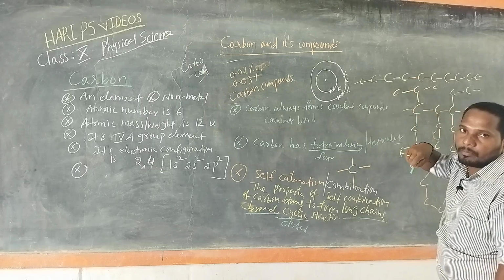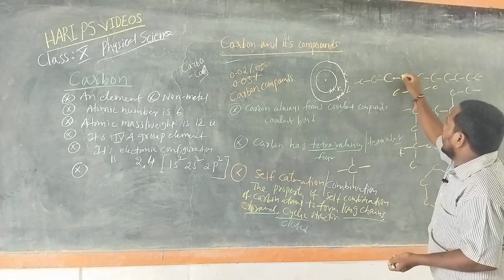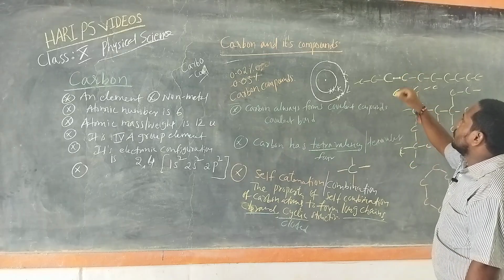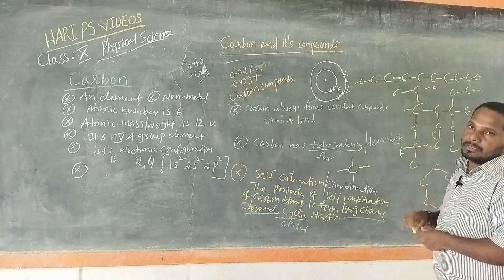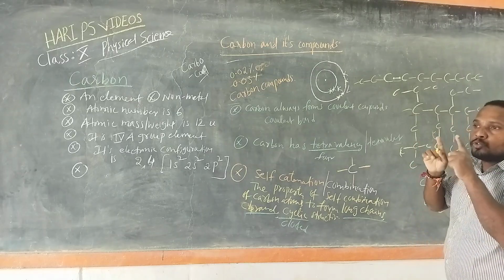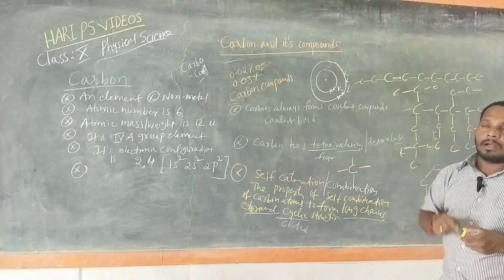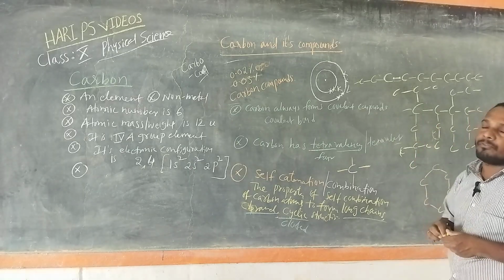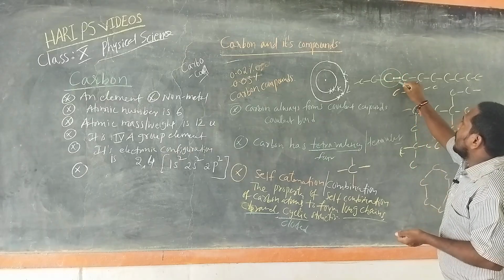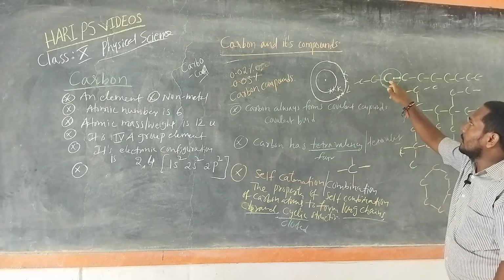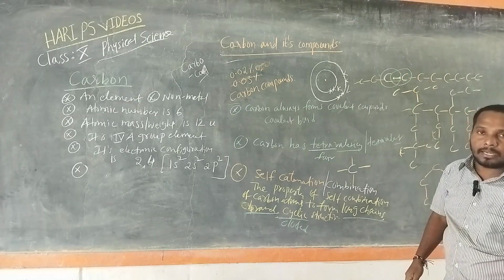So here between the carbon and carbon, a bond is formed. Here two electrons are shared. These two electrons are the paired electrons held by the nuclei of the two carbon atoms. So these two are under the control of one carbon atom, and then under the second atom.